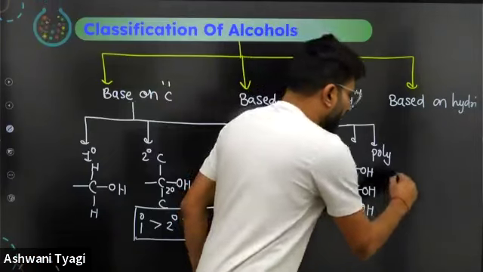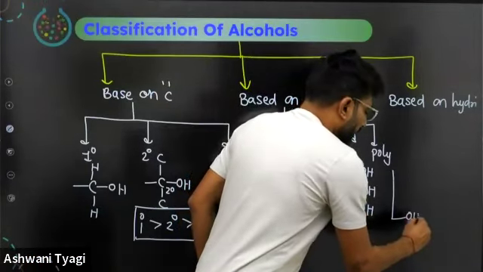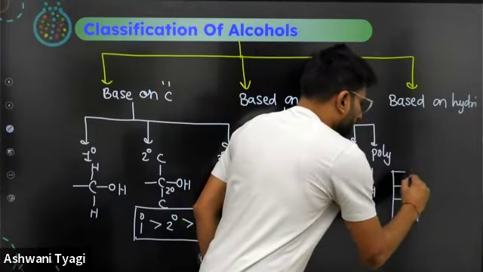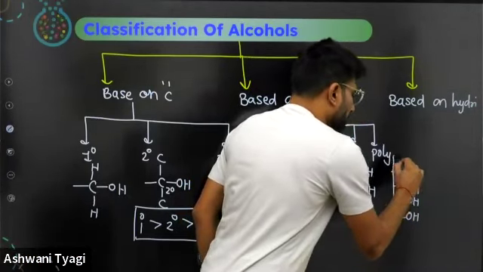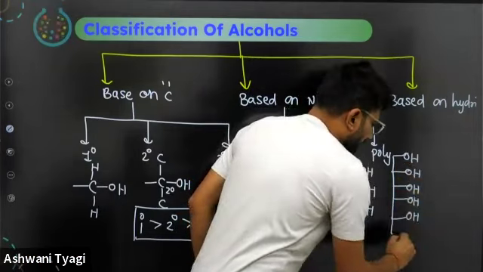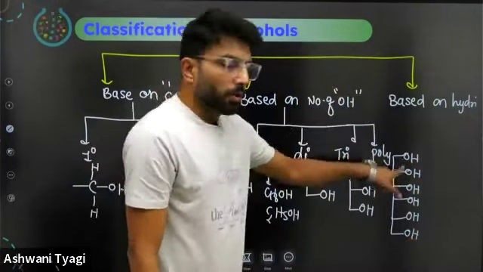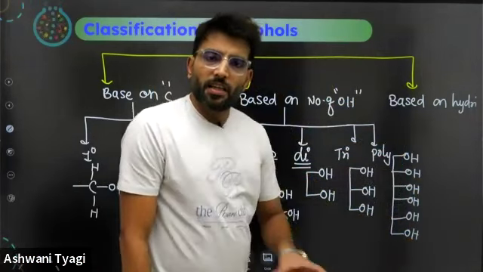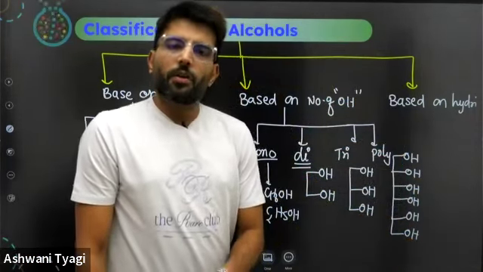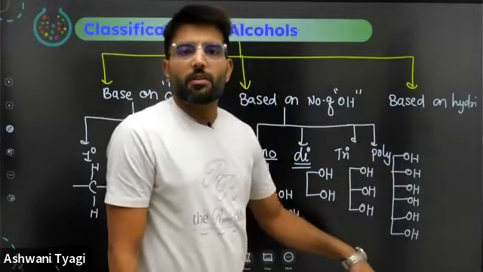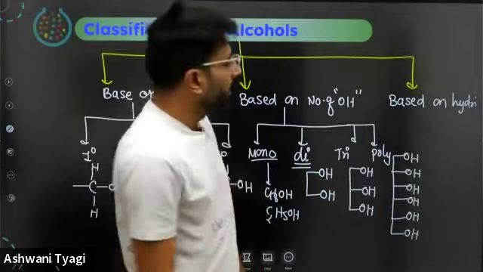Next is polyhydric, like sorbitol. If you reduce glucose, you get sorbitol, a hexitol with 6 OH groups, if glucose is reduced using Clemmensen or Wolff-Kishner reduction. It is called sorbitol or hexitol.